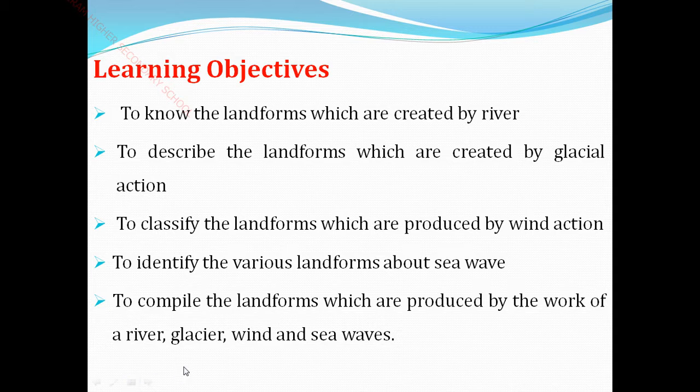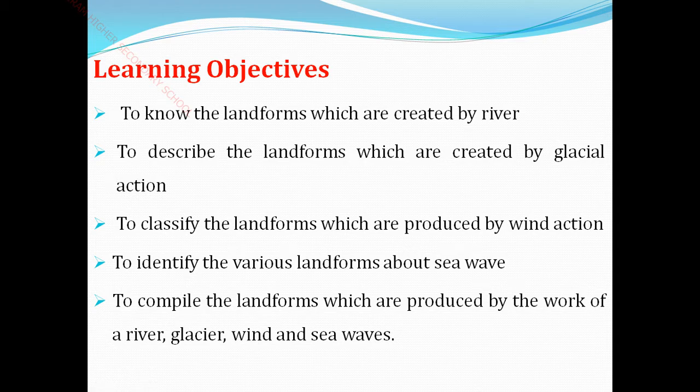Then wind, you know already. Wind also makes landforms. The best example is the desert.